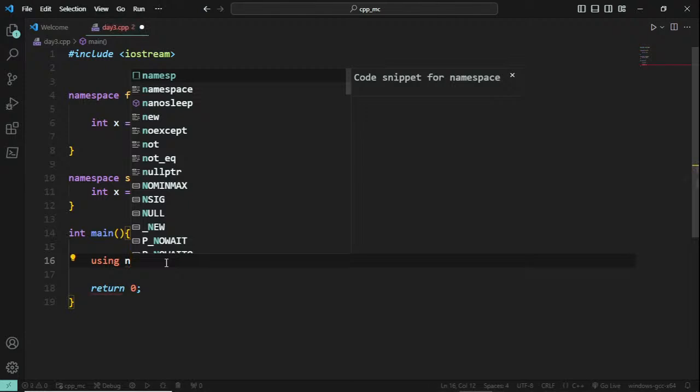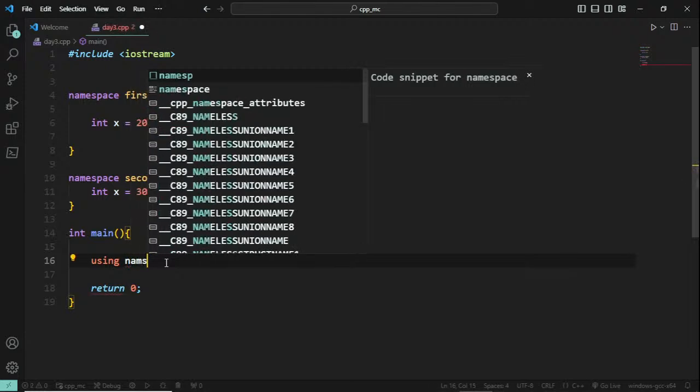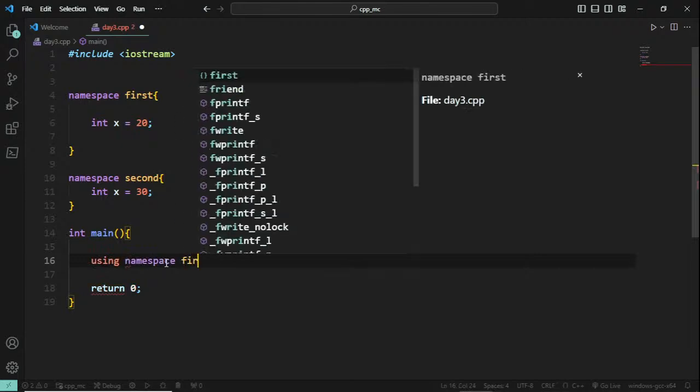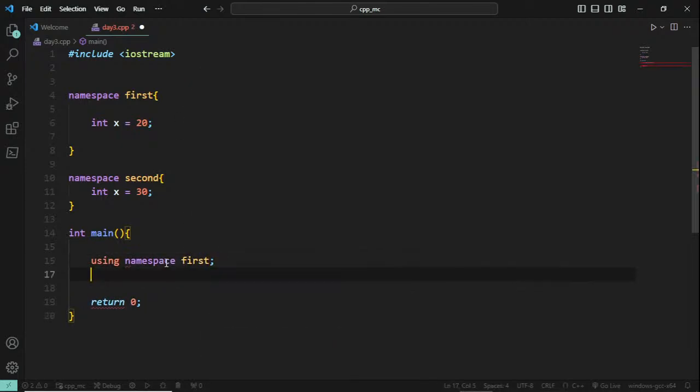You should use it inside the main now. Okay, using namespace. What is the space? I'm going to use first, which has a value of x as 20. Okay, so I'll use standard console output value of x. Okay, so let me run this.